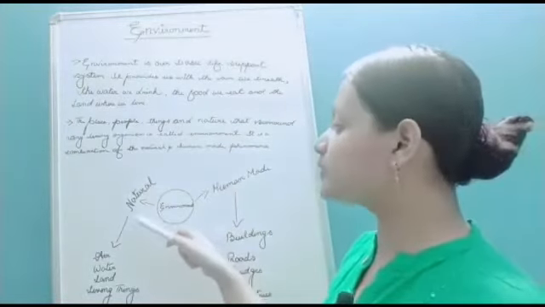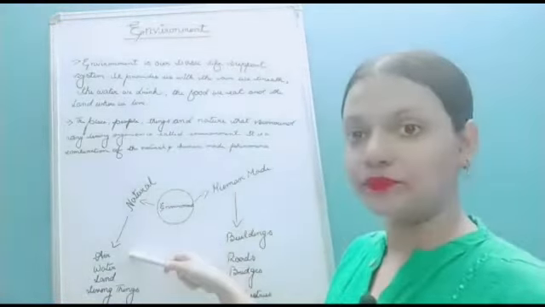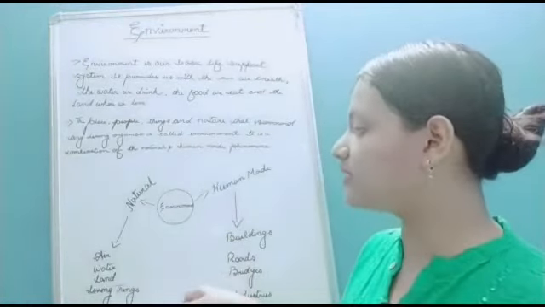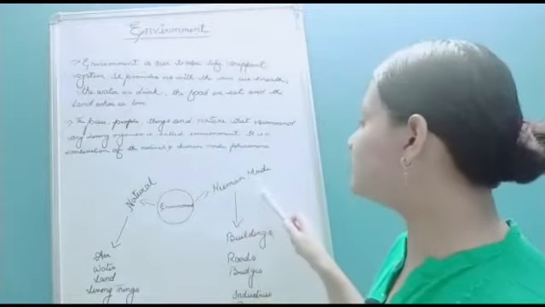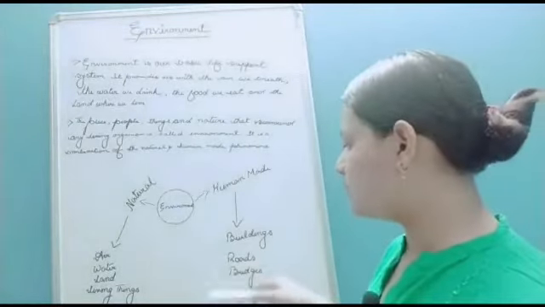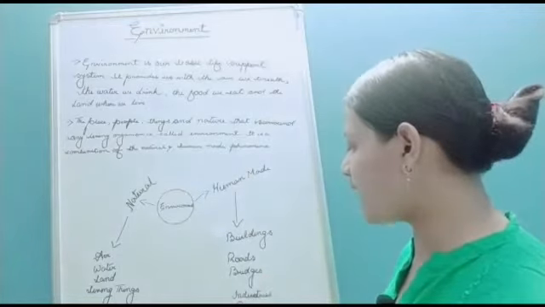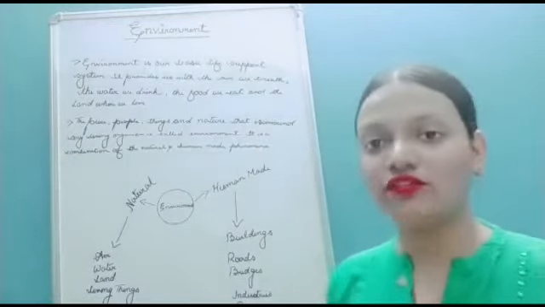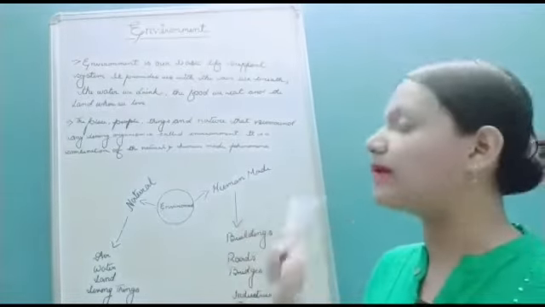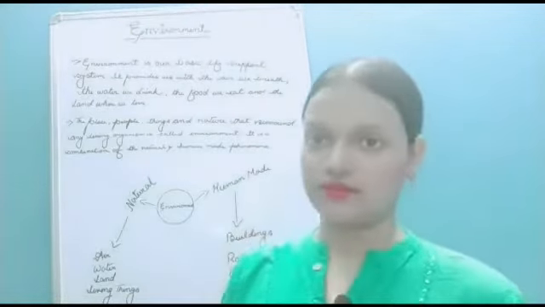The natural things that we will find here are the air, the water, the land and the living things. And human-made things we will find are buildings, roads, bridges, industries and parks. So in an environment you will find both natural and man-made things.